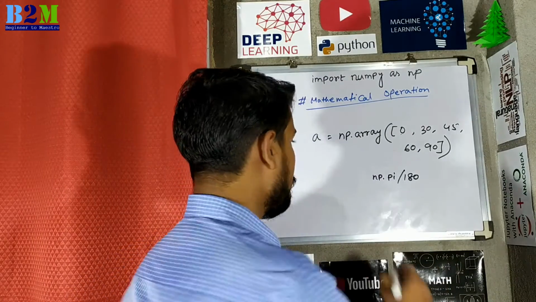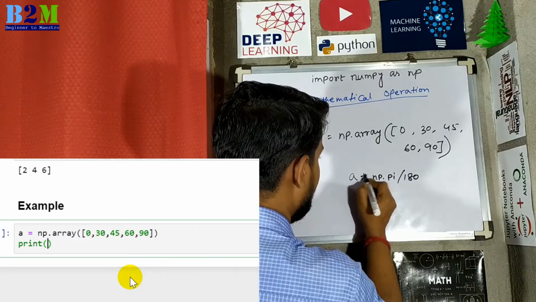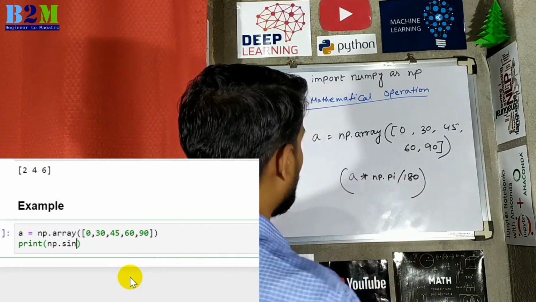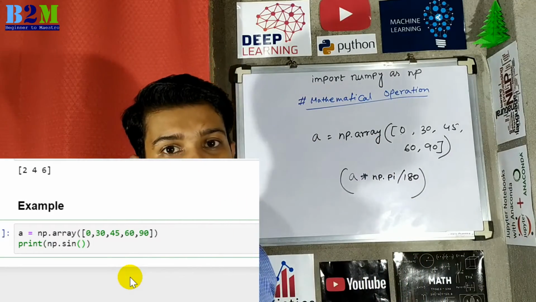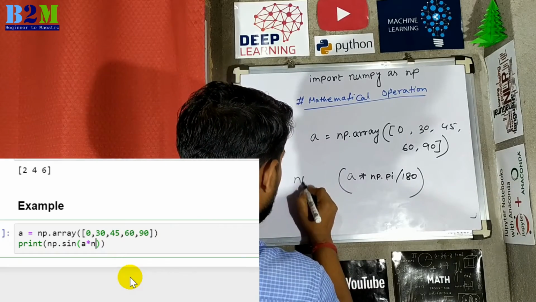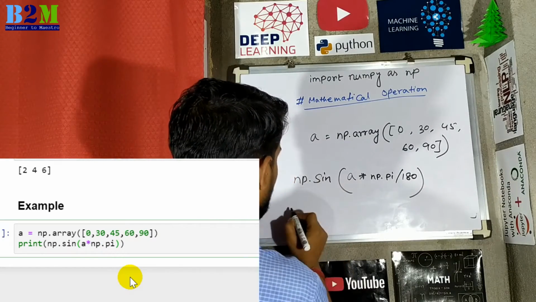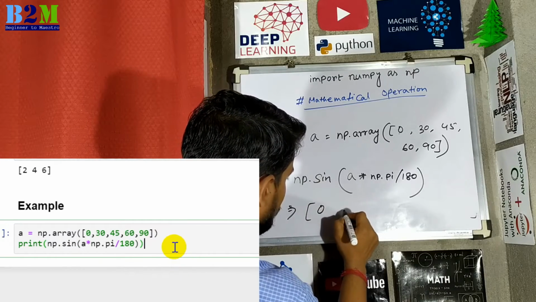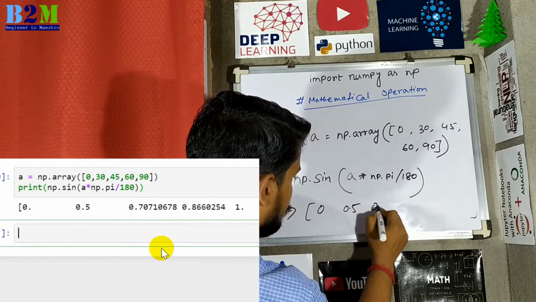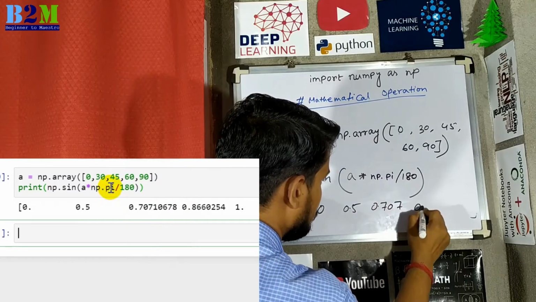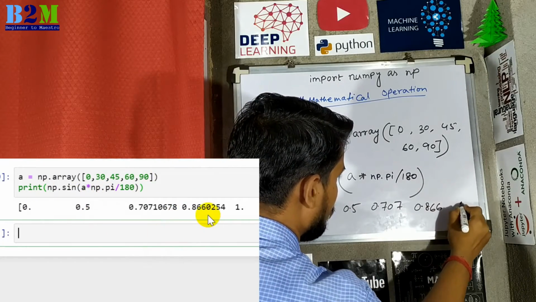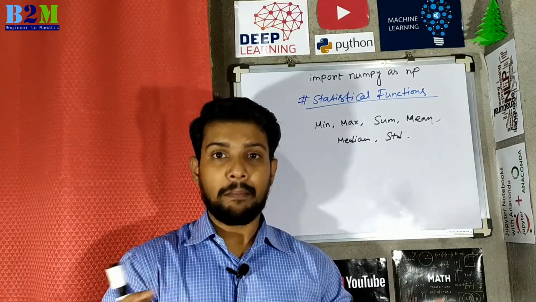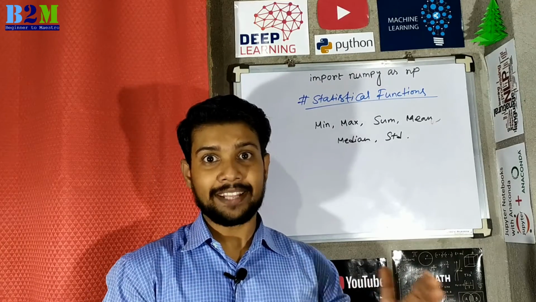If you multiply this value with array A, then it will convert each angle into radians. If we use np.sin, it will give you the value of sine theta. So now the output will become 0, 0.5, 0.707, 0.866 and 1.